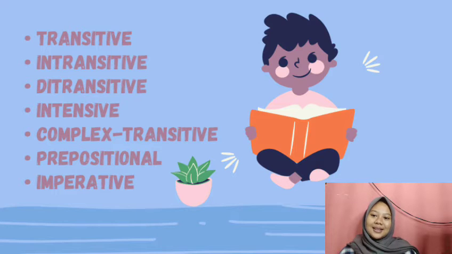So here is the list of the verb phrases that we are going to learn in this video. The first is transitive verb, intransitive verb, ditransitive verb, intensive verb, complex transitive verb, prepositional verb, and the last is imperative. So, are you ready? Let's start now.